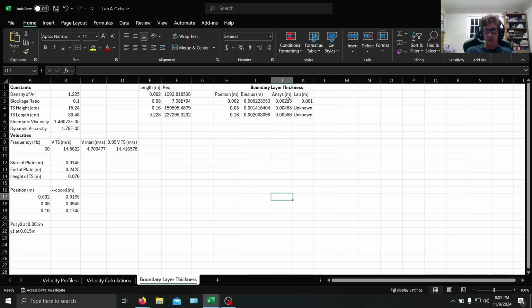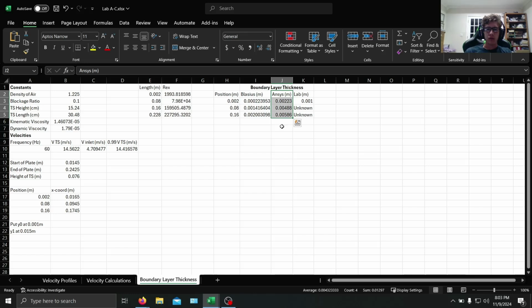So we have here, it's just the results tabulated. So for positions along the flat plate, 0.002 meters or 0.2 centimeters, 8 centimeters, and 16 centimeters, we have the boundary layer thickness as 0.00223 meters, 0.00488 meters, and 0.00586 meters.